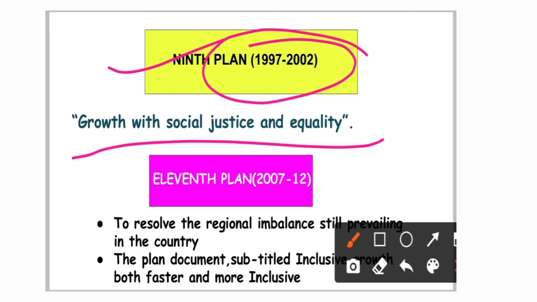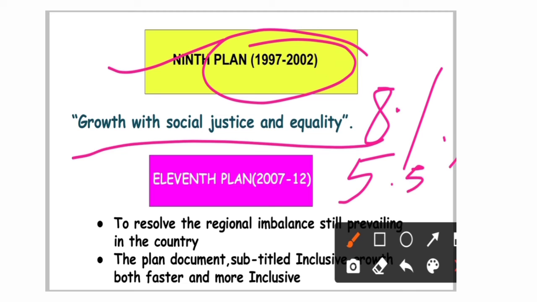And I'm really sorry, I forgot to write about the 10th plan, so let me just summarize. The 10th 5-year plan was given an ambitious target of 8%, to increase the growth rate of the economy to 8% against the prevailing rate of 5.5%. That is to improve the national income or the per capita income by 8%. That is the 10th plan.